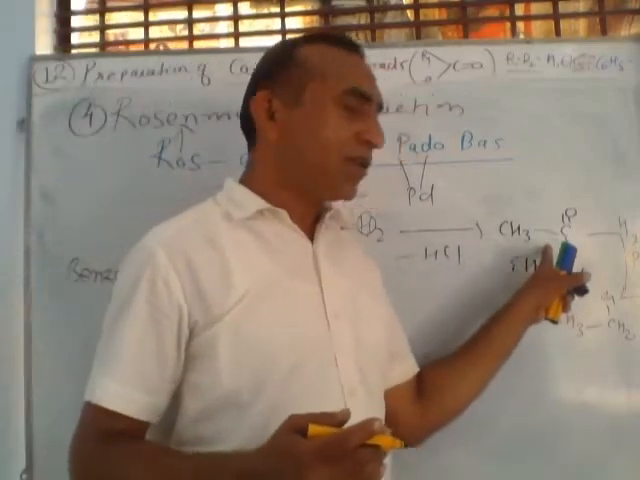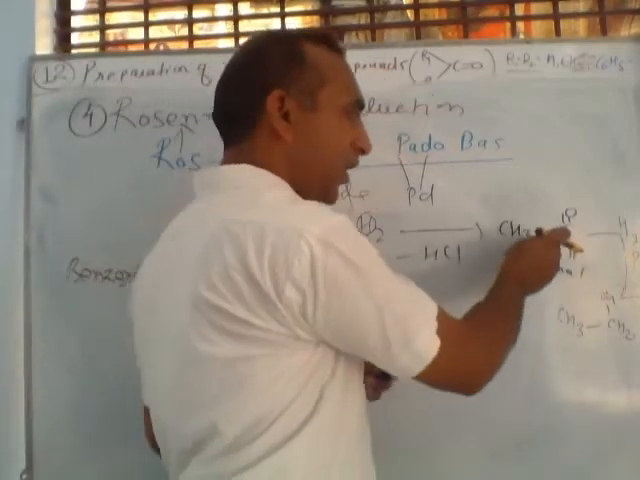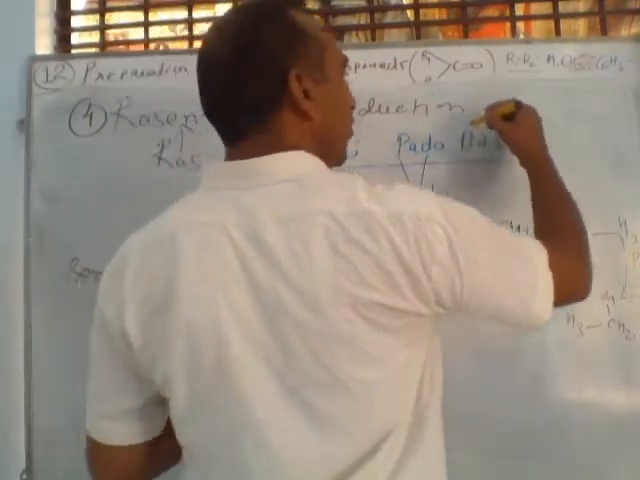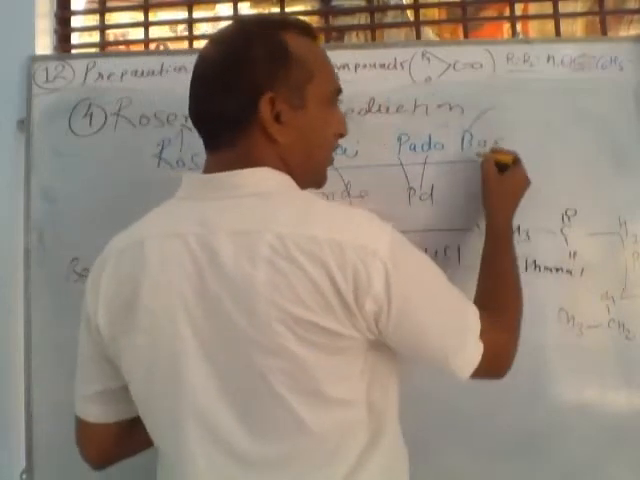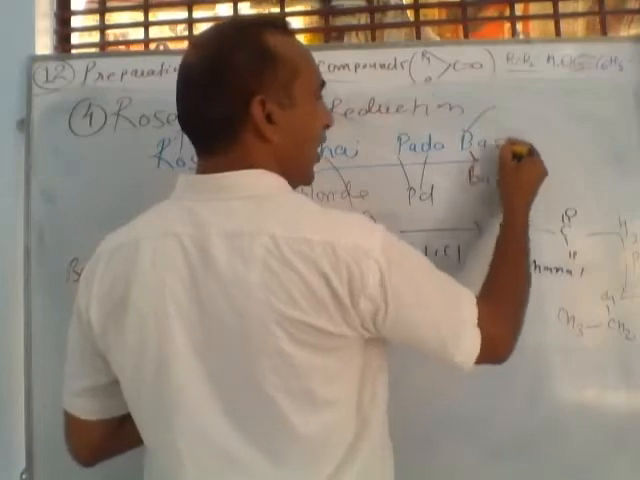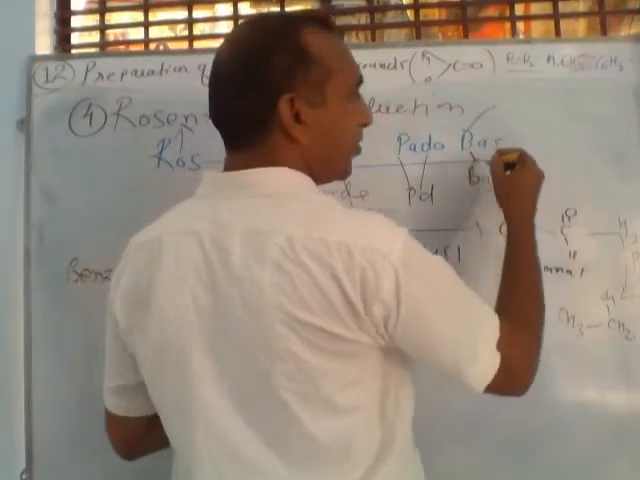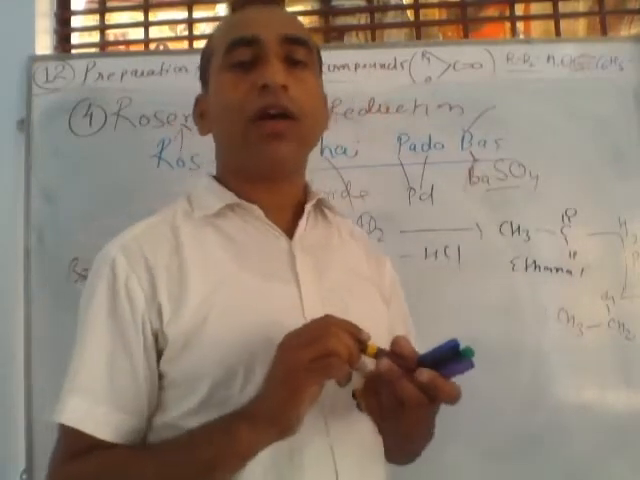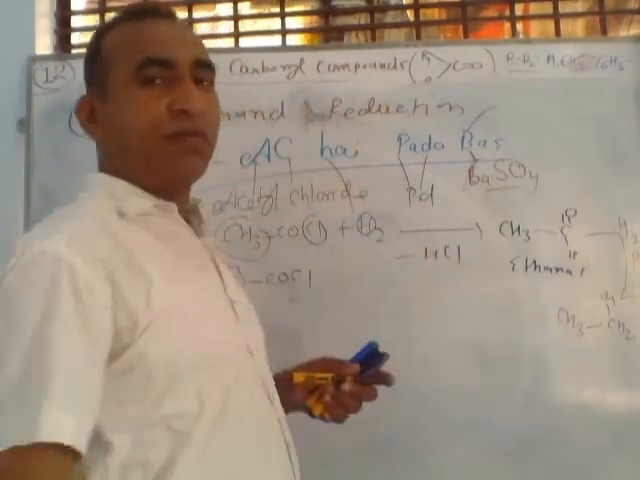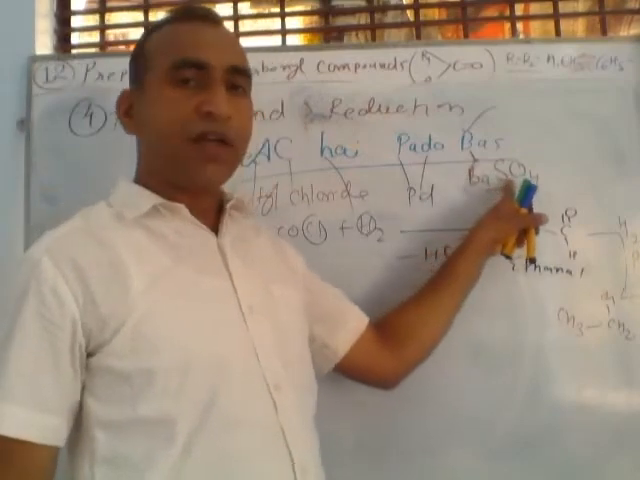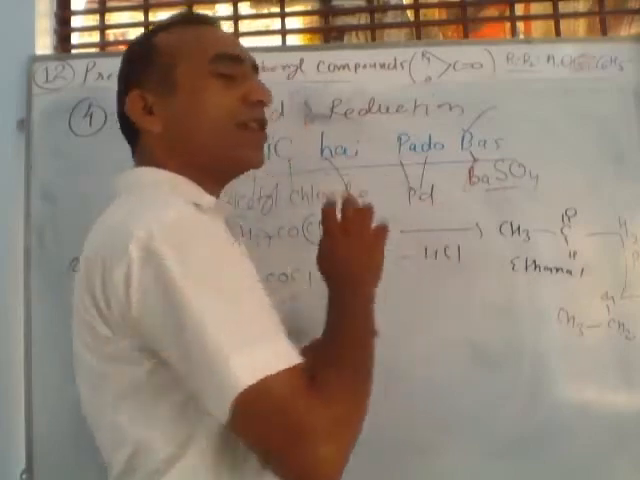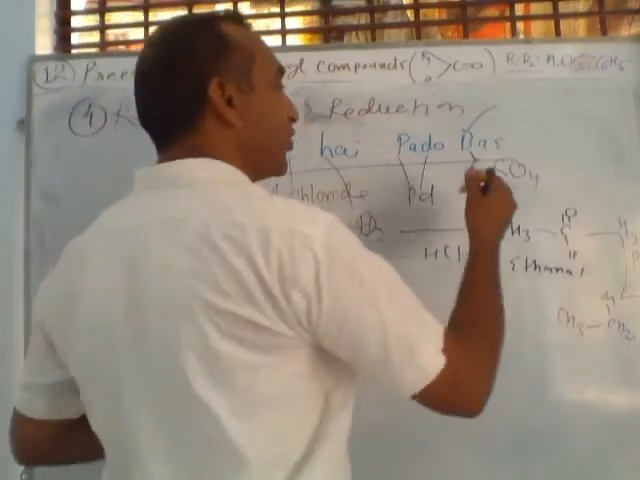If you want to stop the reaction at the aldehyde stage and prepare only the aldehyde, there is the role of this compound, BaSO4. Ba means barium and S means sulfate. This compound is called barium sulfate. So we add a powder of barium sulfate with palladium, because barium sulfate behaves as a poison for this catalyst. This is the catalyst, but this is called the poison.